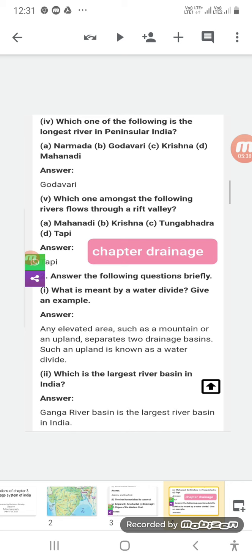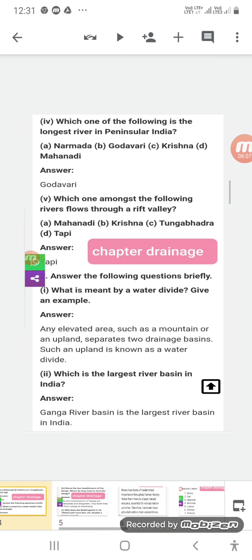It can be a hill, a mountain, a plateau, etc., that separates two drainage basins. Such an upland is known as water divide. That means any elevation, any barrier, that divides two river basins is called the water divide.